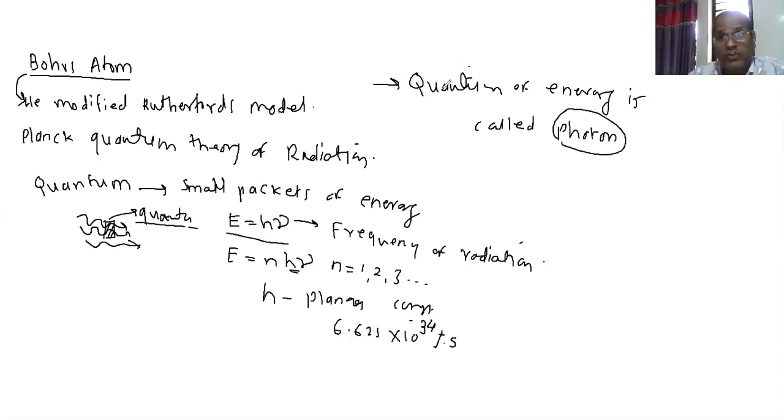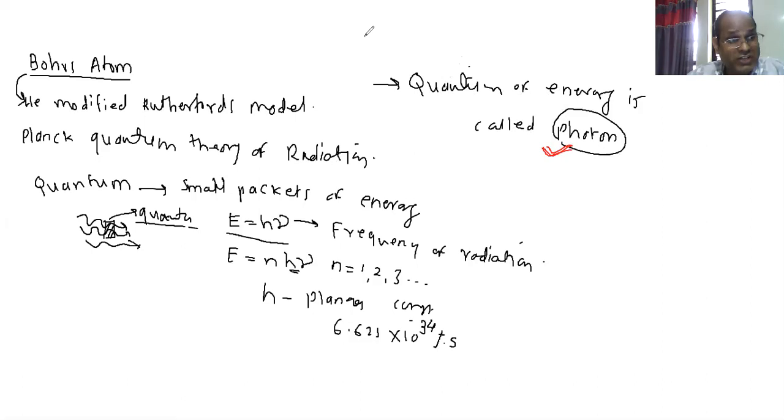Photon is nothing but a quantum of energy. So this word is important, photon. This concept was given by Planck, called Planck's theory of radiation. Are you getting?